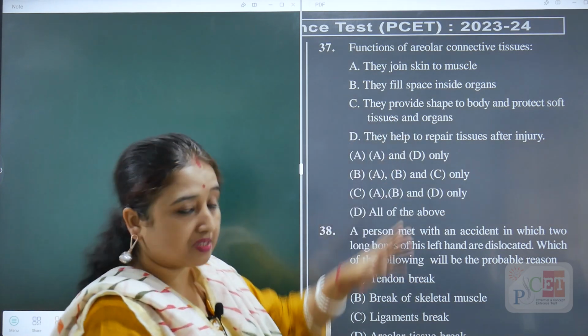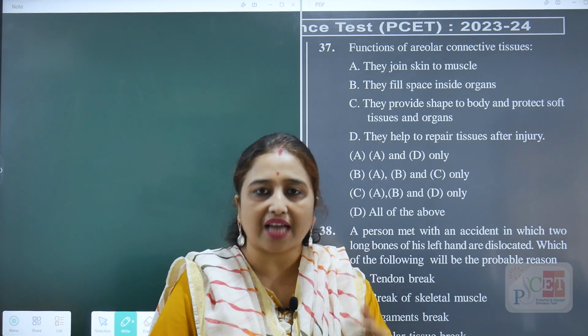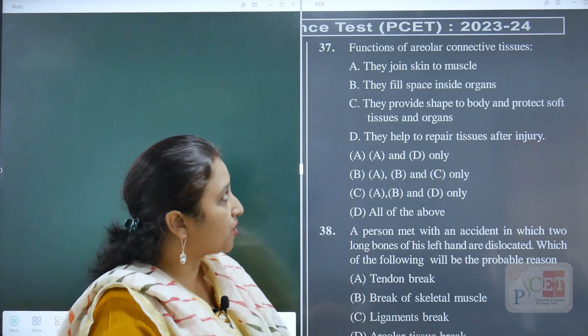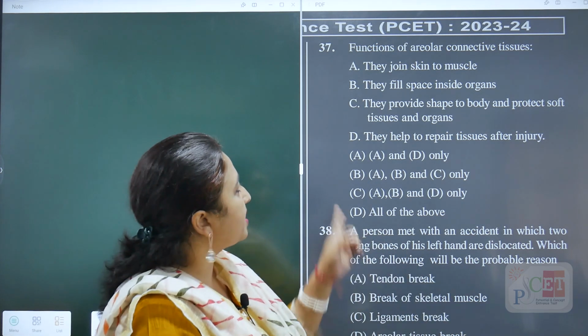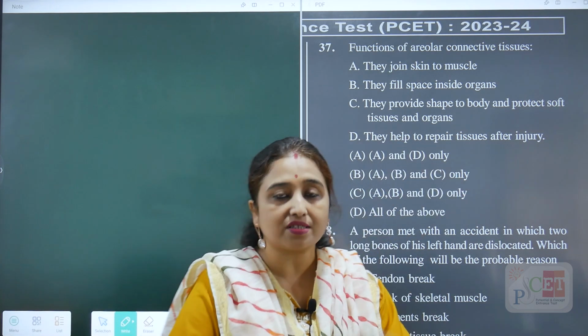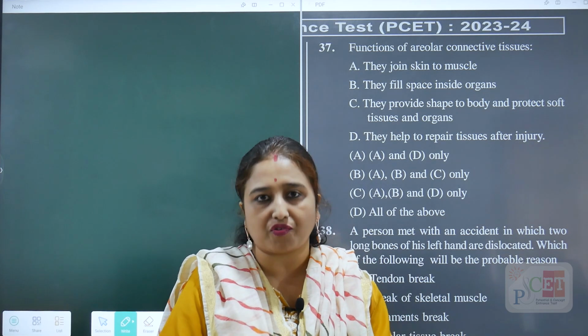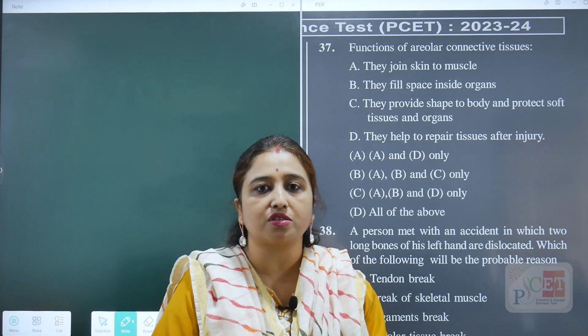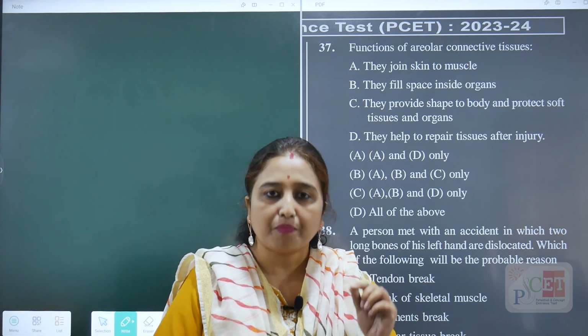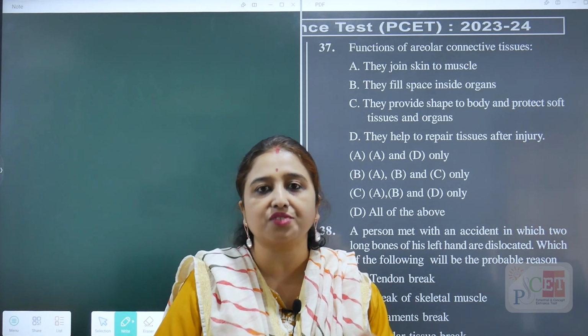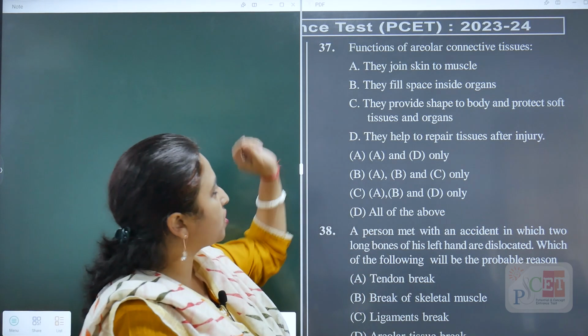They join skin to muscle. Yes, areolar connective tissue is a type of loose connective tissue and it is responsible for joining the skin or integument with muscle. Okay. The second point, they fill space inside organs. Yes, because they normally help in packaging of organs, because they are responsible for the secretion of certain fibers like collagen and elastin, with the help of a specialized type of cell termed fibroblast. So this point is also correct.